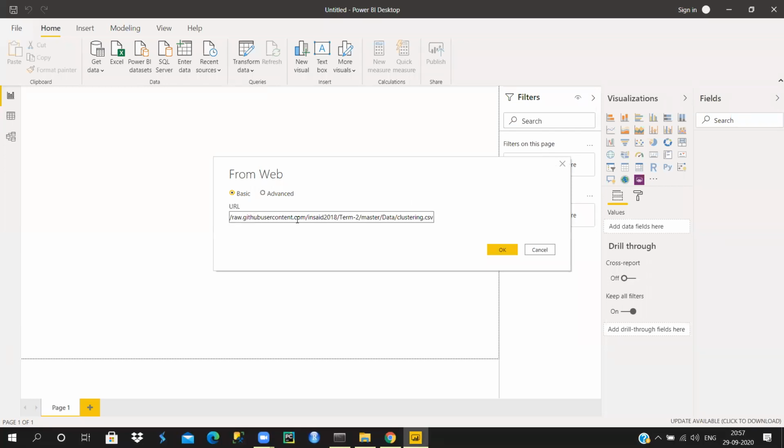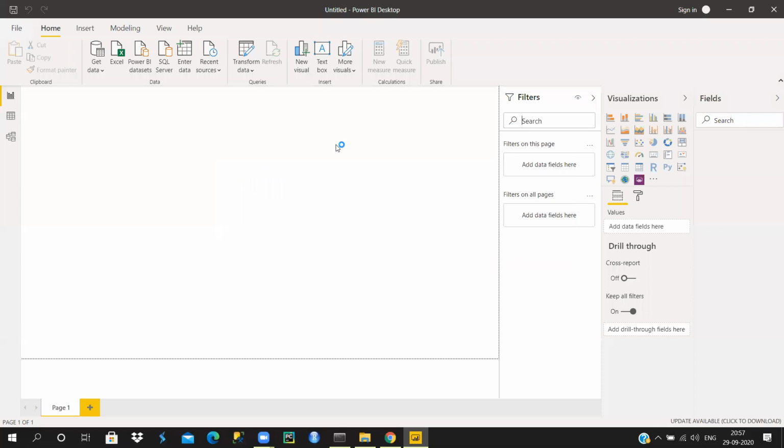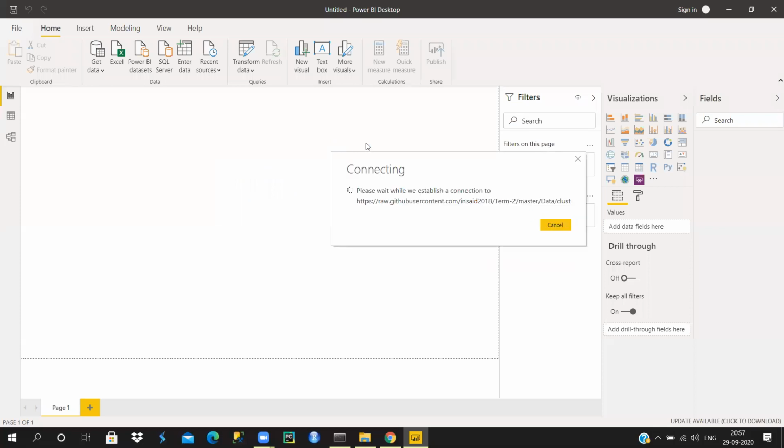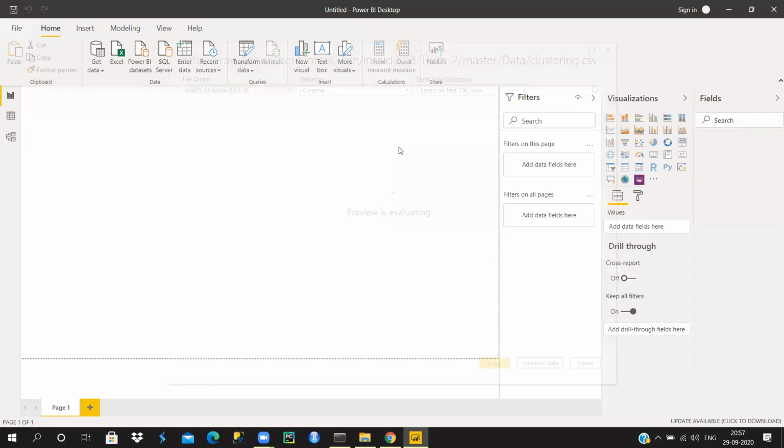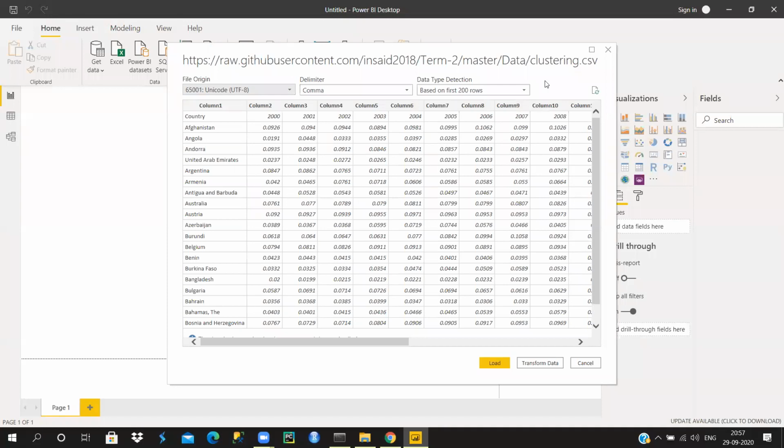I'm going to paste this link, which, if you remember, is the same as our dataset: raw GitHub user content, term one, term two, clustering.csv. Once I click OK here, I'm going to extract my data from that link on the web. So this is how my data will look.